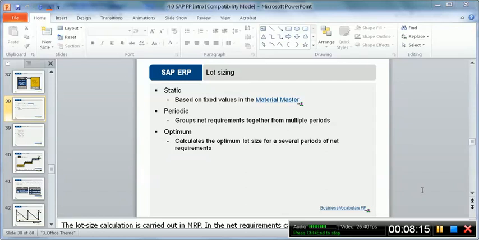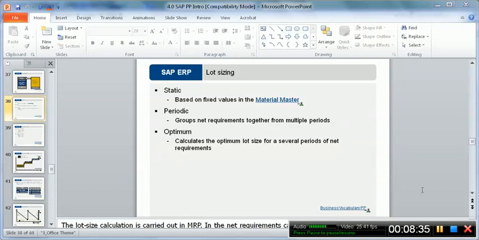It can be periodic. It means grouping net requirements together from multiple periods. So maybe there are three different net requirements within a week, and if the lot sizing is based on weekly lots, then we sum up the 3 requirements into 1 lot and then purchase or produce that lot. And the third one is the optimum.